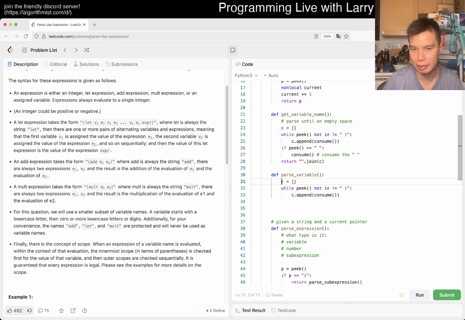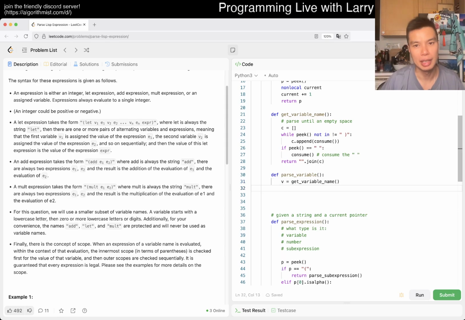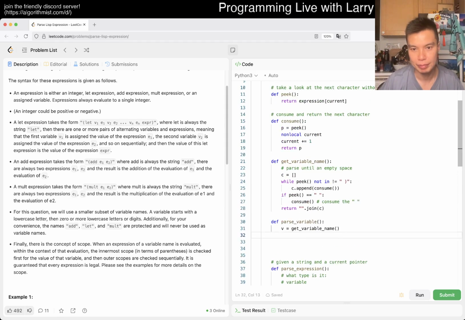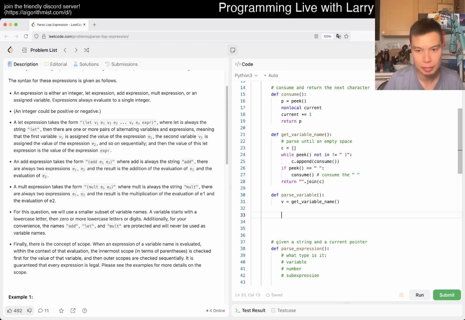And then now we actually use it, right? So then v is equal to get variable name, and then now we look at the stack to get the variable. How do I want to write it? Okay, so s is equal to stack of negative. And we don't want to pop, we just want to traverse.